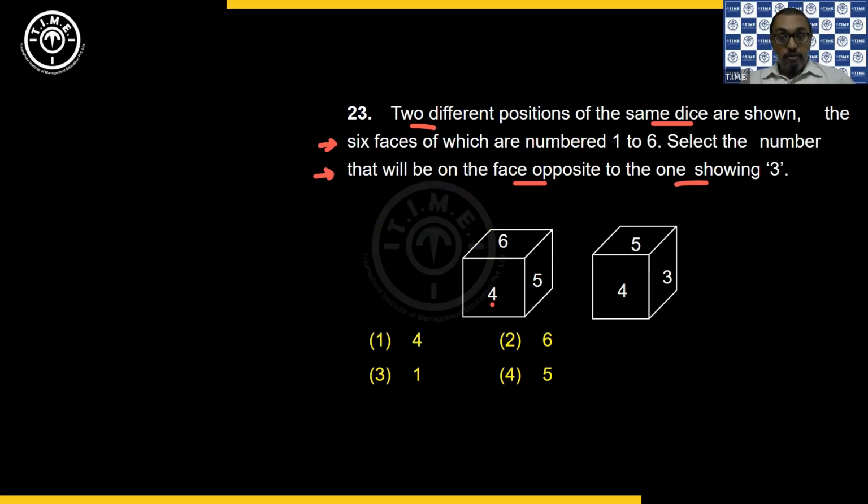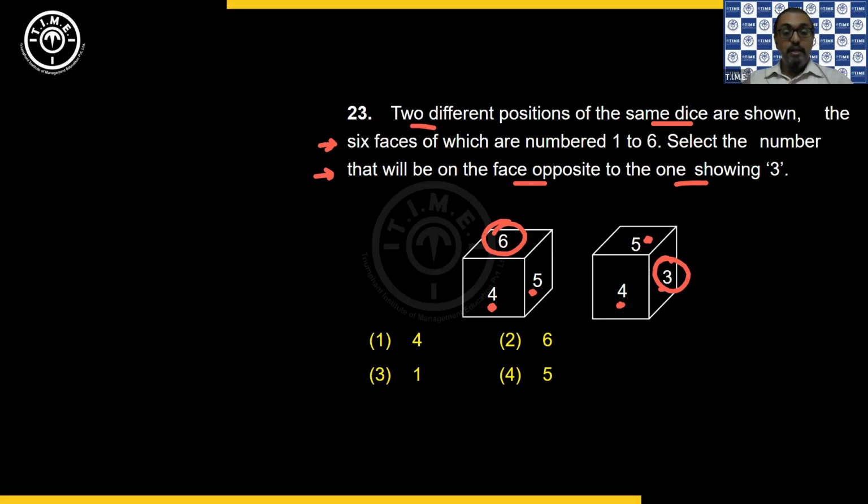Whenever you have two faces common, like 4 and 5, then in two different views we will be able to identify only one pair of opposites. The non-common faces will be exactly opposite each other, and that is the only opposite pair we can find.